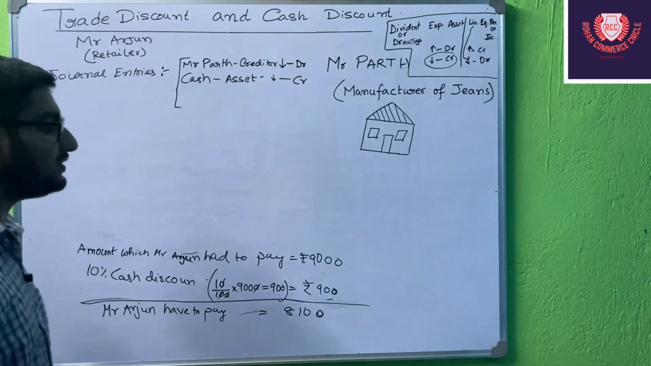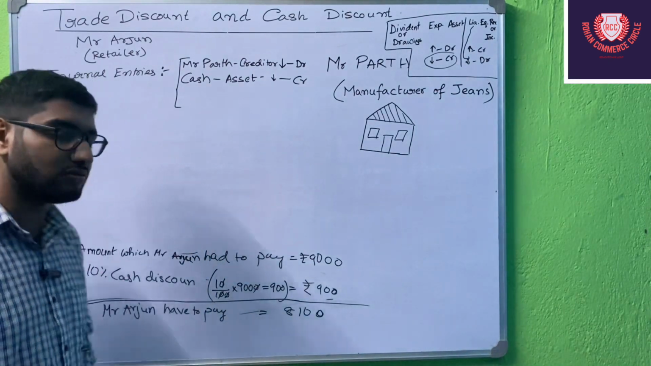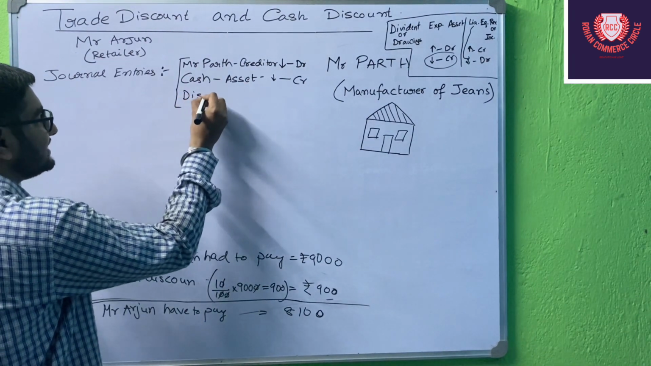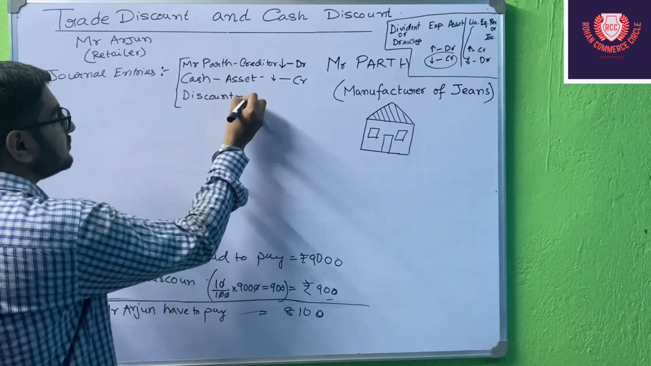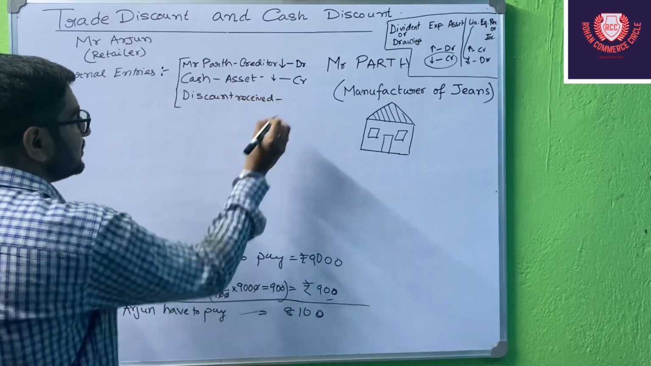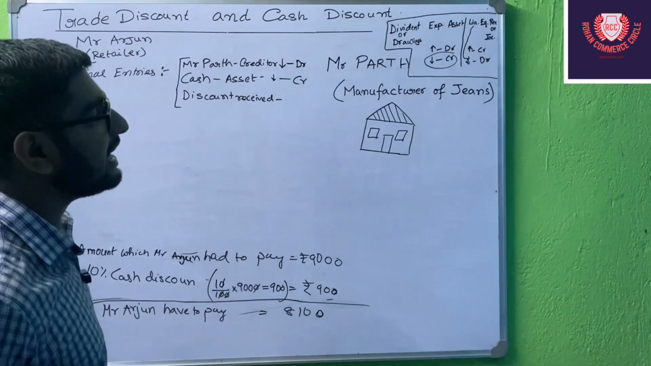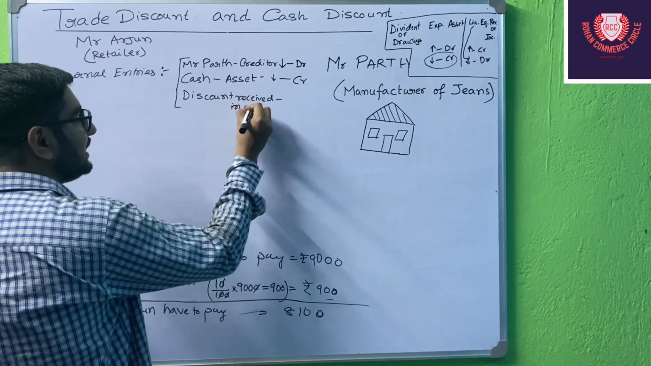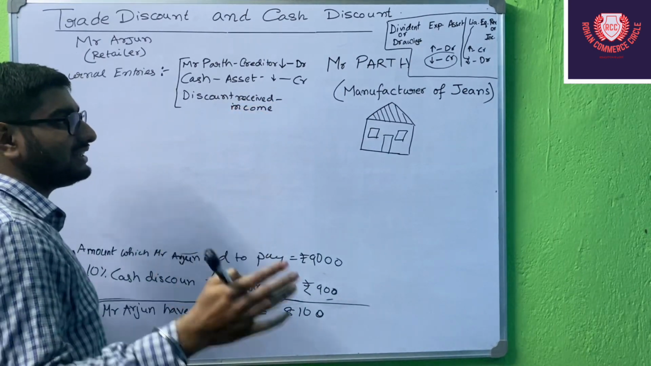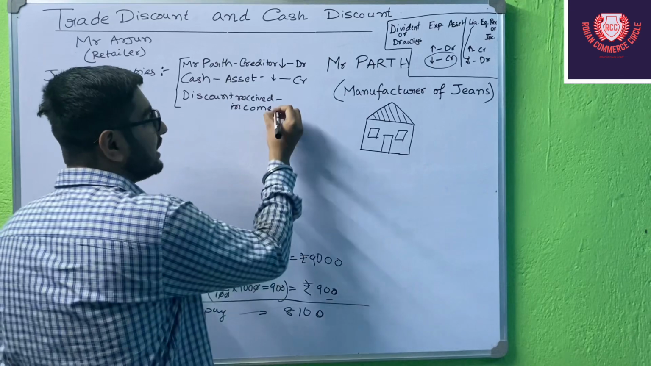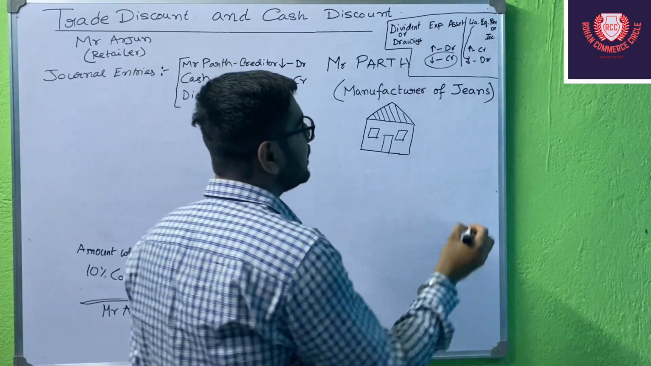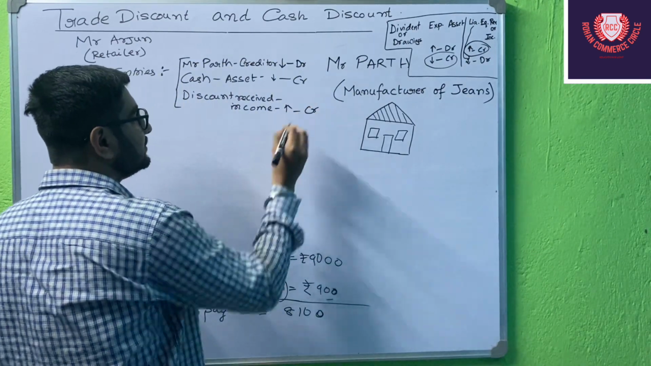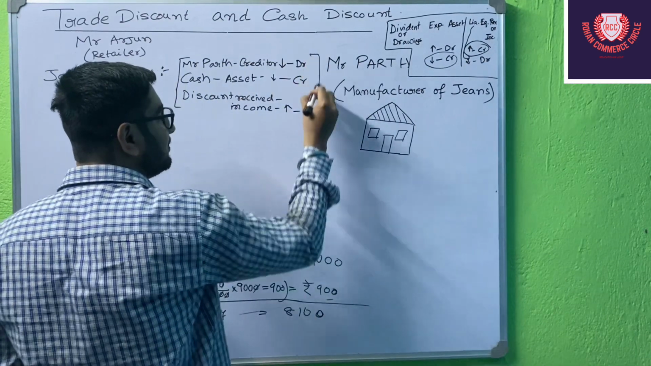And the last one is we have received a cash discount. That is very important. We have received a cash discount. Discount received will be our income. Okay, students, discount received will be our income. So we have received a discount, so we have increased our income. So what do we do for increasing the income? We do credit it. Okay, so discount received will be credited.